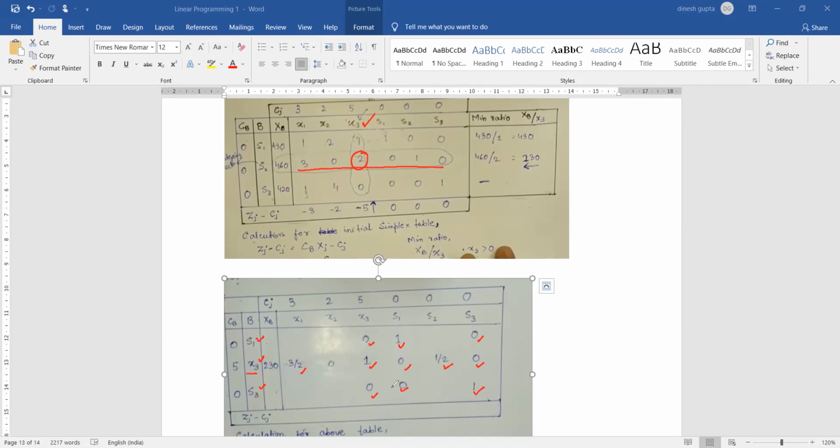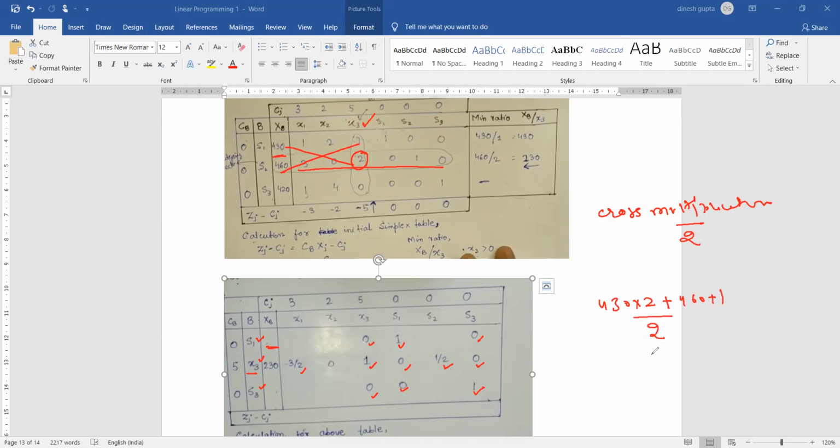Now our next objective is to compute all the remaining values inside this simplex table. For that we have to do cross multiplication, and the result has to be divided by 2. What does this mean? First I need to compute the value here. What was the previous value here? 430. So first do the cross multiplication: 430 multiplied by 2, plus, since this 2 is here, pick 460 from here, multiplied by 1.